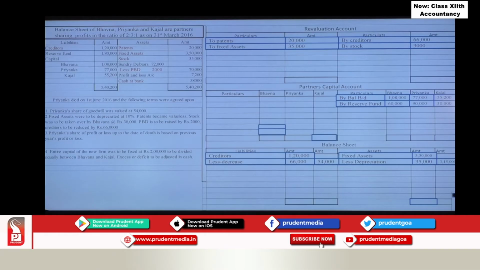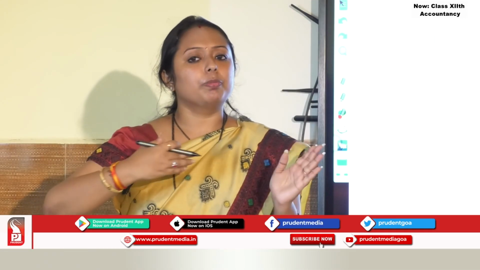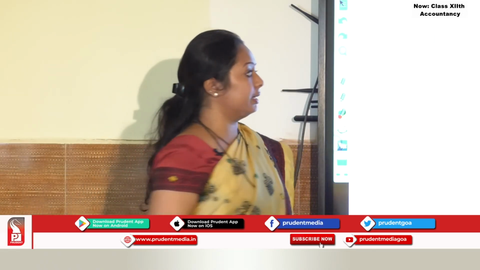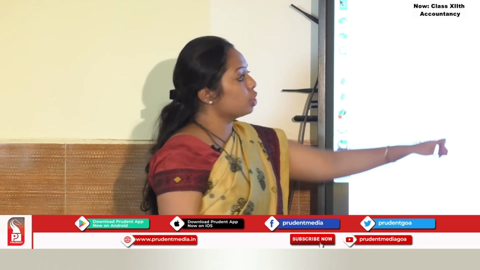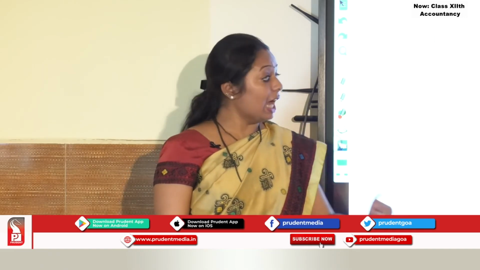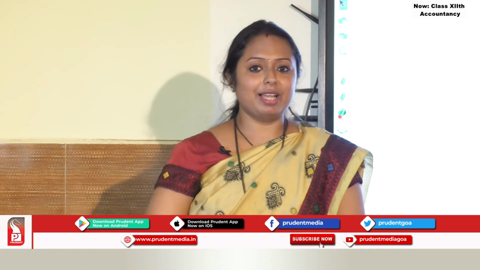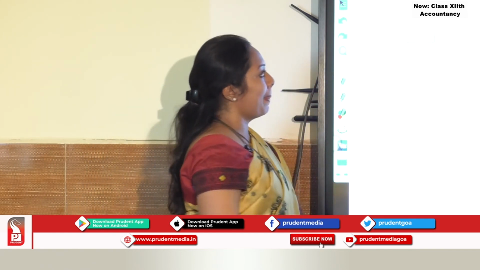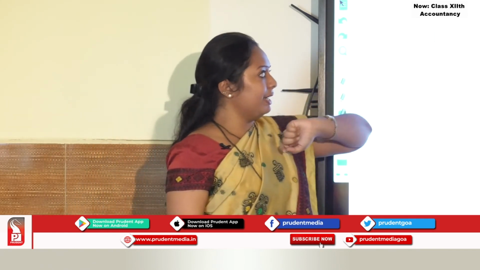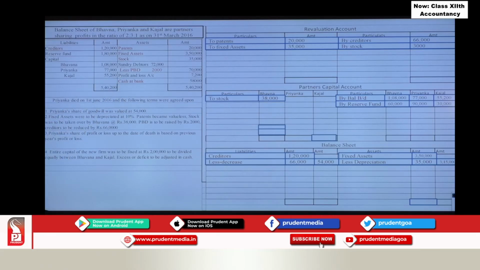Partner's capital account debit, that is Bhavna's capital account debit to stock account, because stock goes out, Bhavna is the receiver. So to stock 38,000, and now stock, will it appear in the balance sheet? No. Why? Because it is taken by the partner. Then next one. Sundry debtors you have 72,000, provisions you have 2,000.